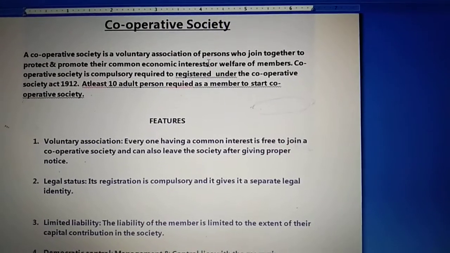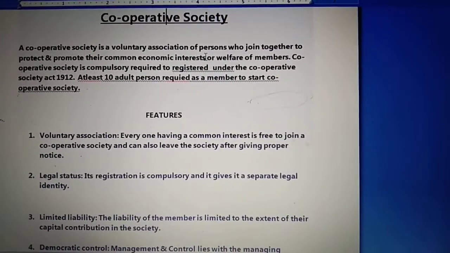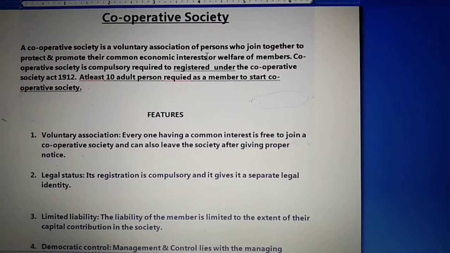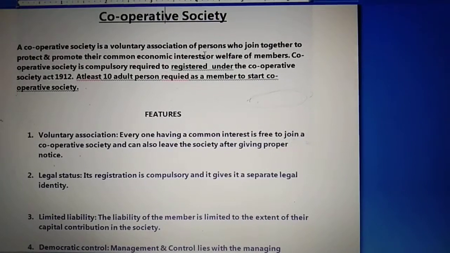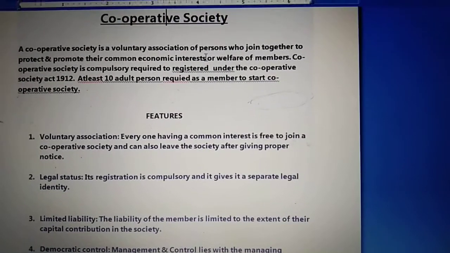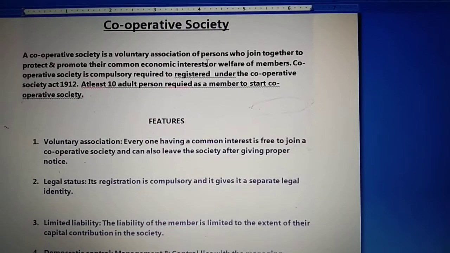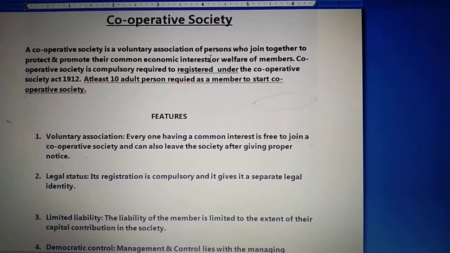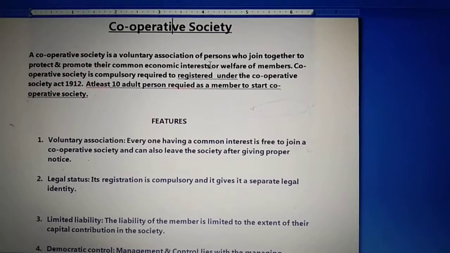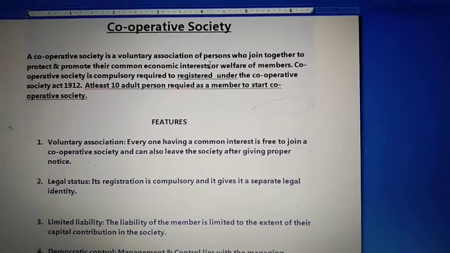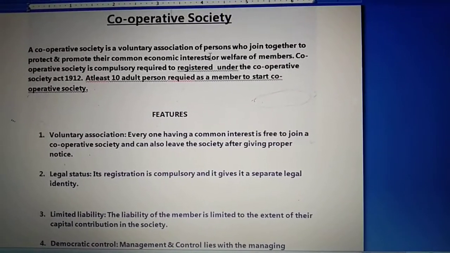And the second thing is that whenever any cooperative society is started, at least 10 adult persons are required to start it, who will join the cooperative society as members willingly, and they will protect and promote the economic interest or welfare of all these members. Now how are they protecting or promoting the economic interest? By removing middlemen from the society, right?